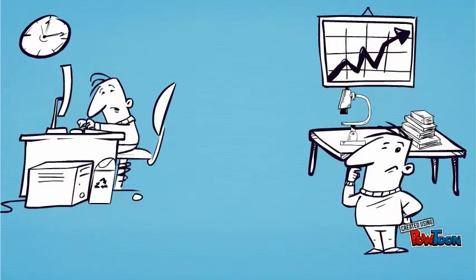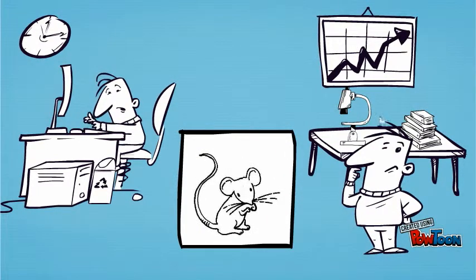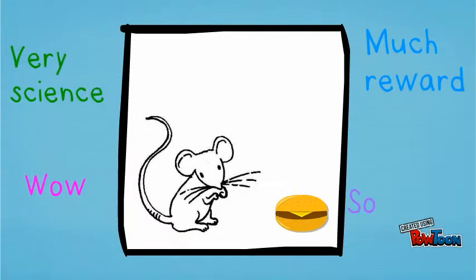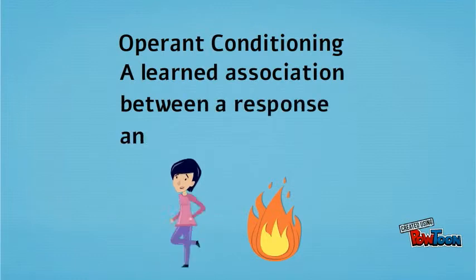Reinforcement was coined by B.F. Skinner in his infamous Skinner box. Skinner placed a rat inside a box with a lever that they could press to release food. Through a process called shaping, Skinner trains the rats to learn to push the lever whenever they wanted to eat. From there, the rats continued to push the lever knowing that they were going to get a reward. This led to Skinner's idea of operant conditioning. Operant conditioning is a learned association between a response and a stimulus.